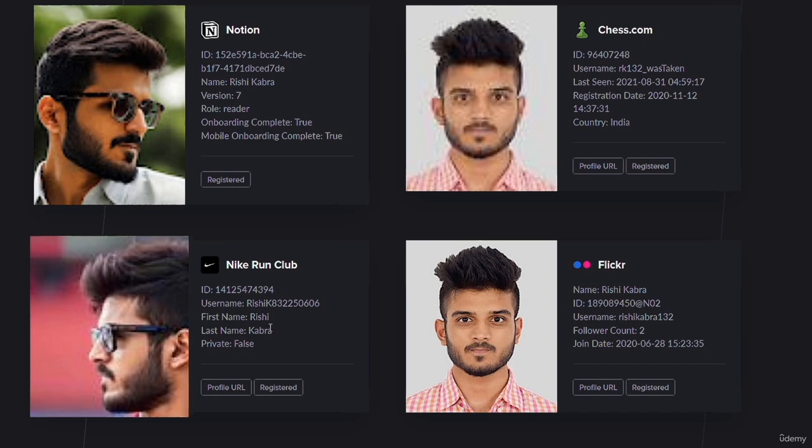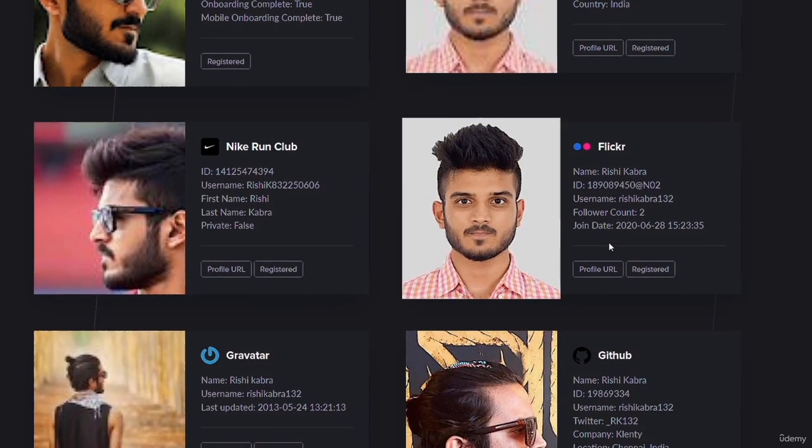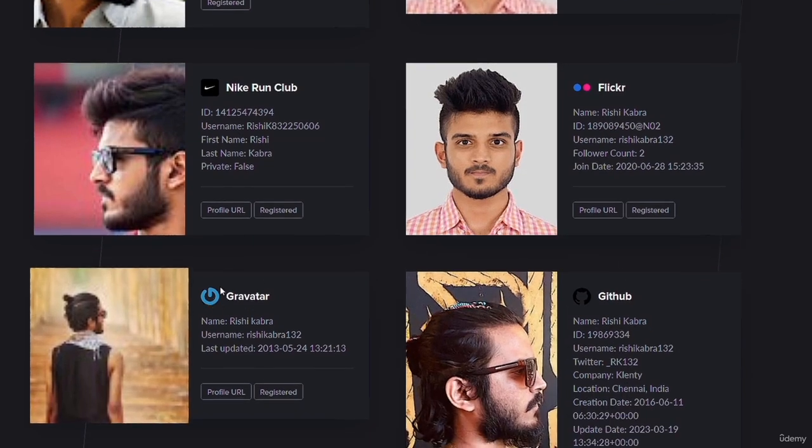Now you want to keep in mind that if you have someone's email account and their email doesn't contain their first or last name, then you can use OSINT Industries or any other website like Epios or Castrix to find the first and last name that they use to register on a certain website. So this is going to be very useful. We can also see that he has a Flickr account, GitHub account, Gravity account. These are all information that we have gathered.